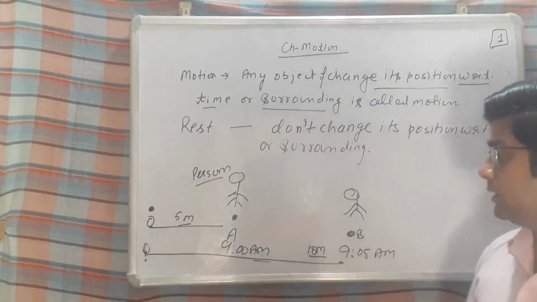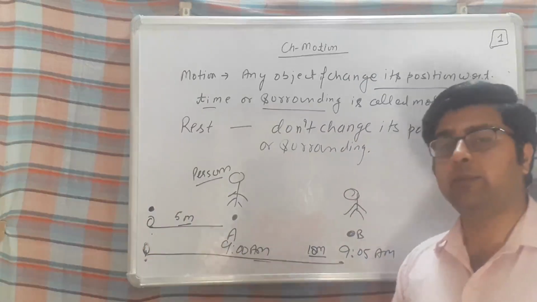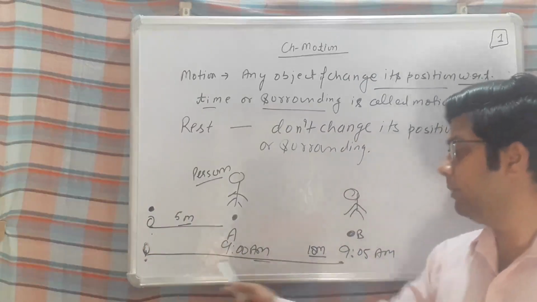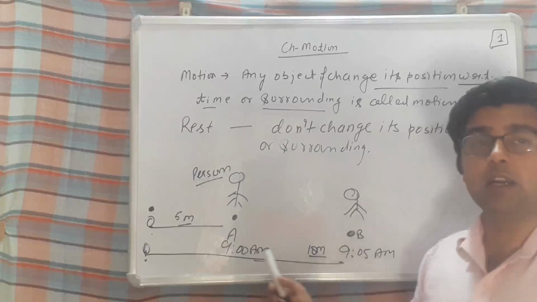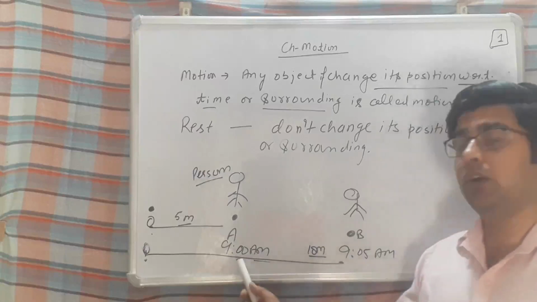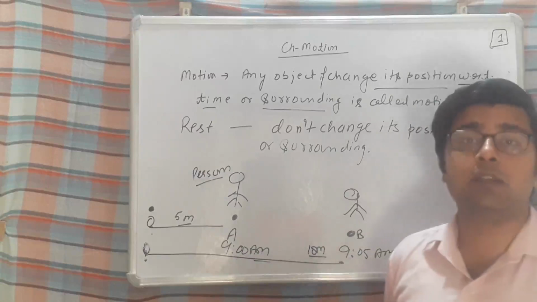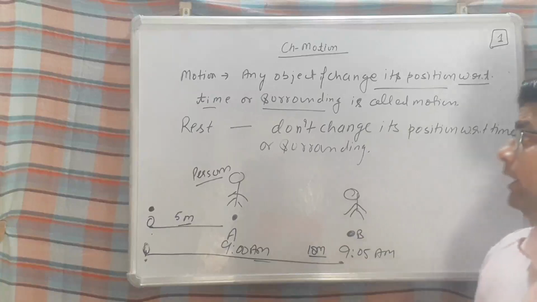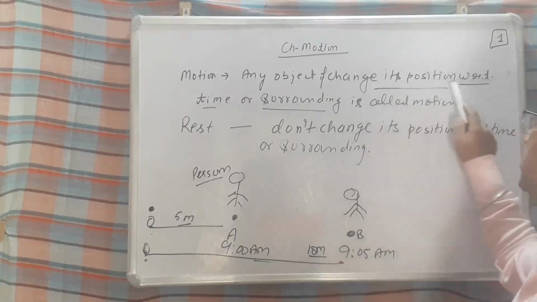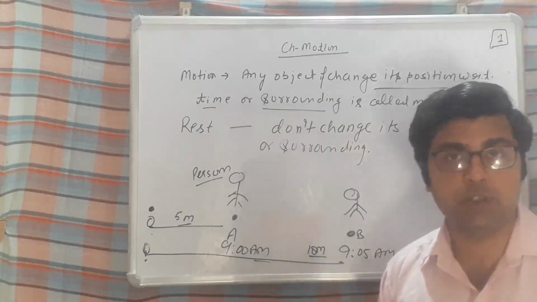It means the person changed its position. Definitely, initially the person is 5 meters away at point A. Now the person is 10 meters away. Now the person changed its position. So you can say during this time interval of 5 minutes, the person is in the state of motion. So in terms of physics, if a body changes its position with respect to time or with respect to surrounding,